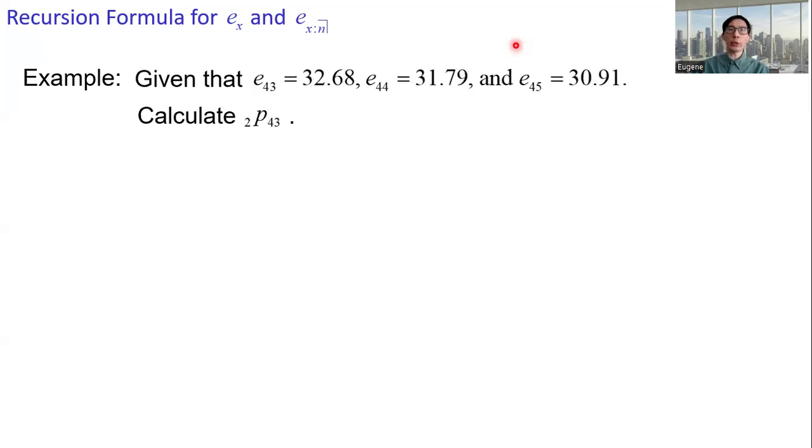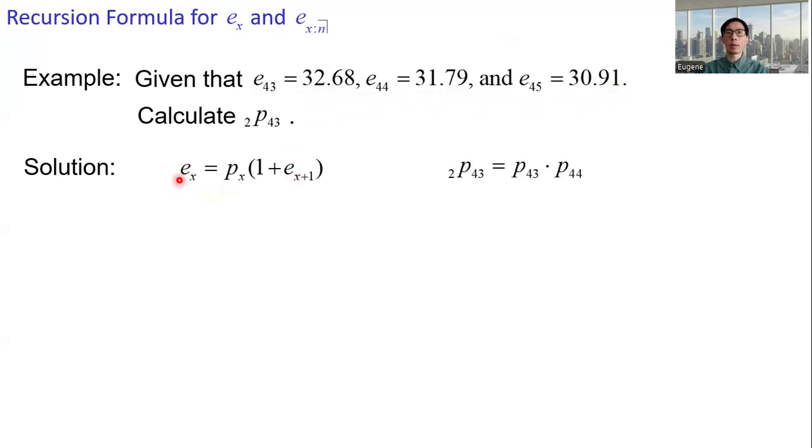Given that e_43 is 32.68, e_44 is 31.79, and e_45 is 30.91, we are asked to calculate 2p43. All right, apply the recursion formula: px times (1 plus e_x+1) equals e_x. And then we need to get 2p43. So we need to get p43 and p44 using the recursion formula.